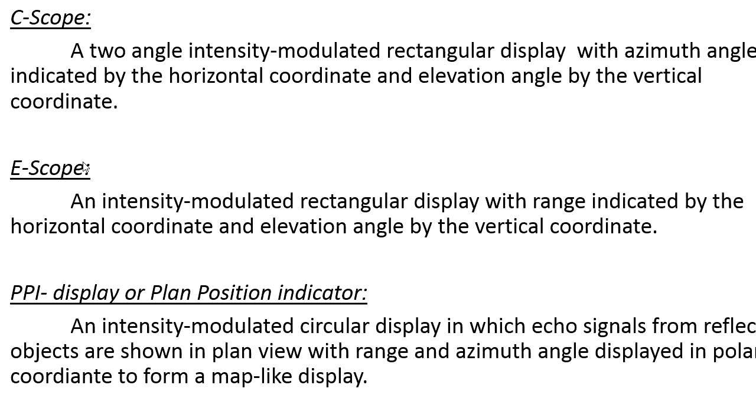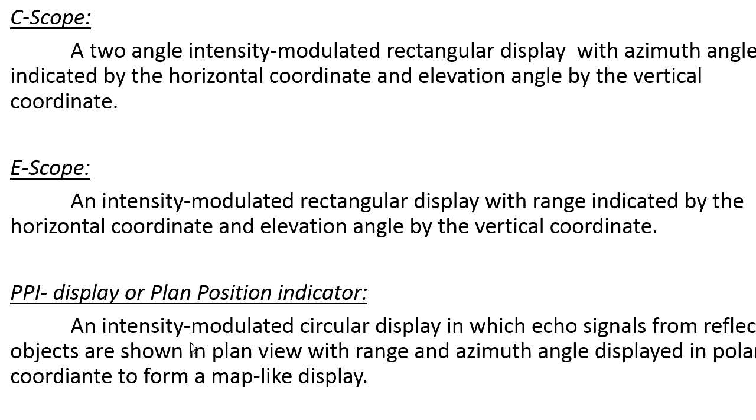And in the E-scope the range is indicated by the horizontal and elevation is used on the vertical. Just different parameters are identified, so in order to identify different parameters we need different displays of the radar: the A, B, C and E scopes.